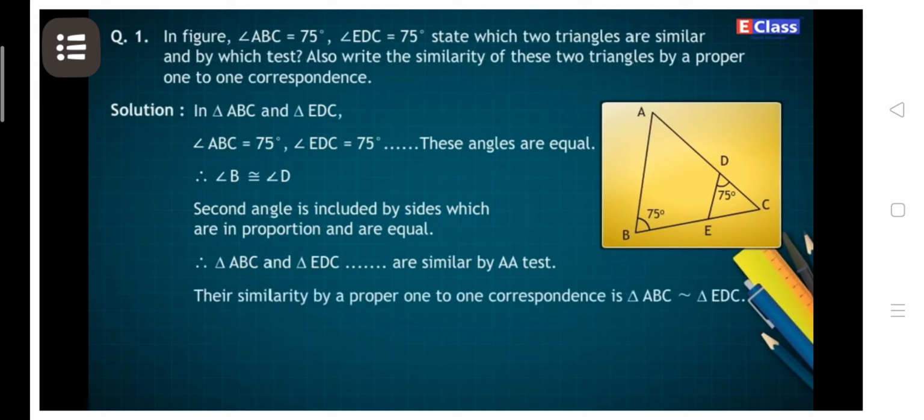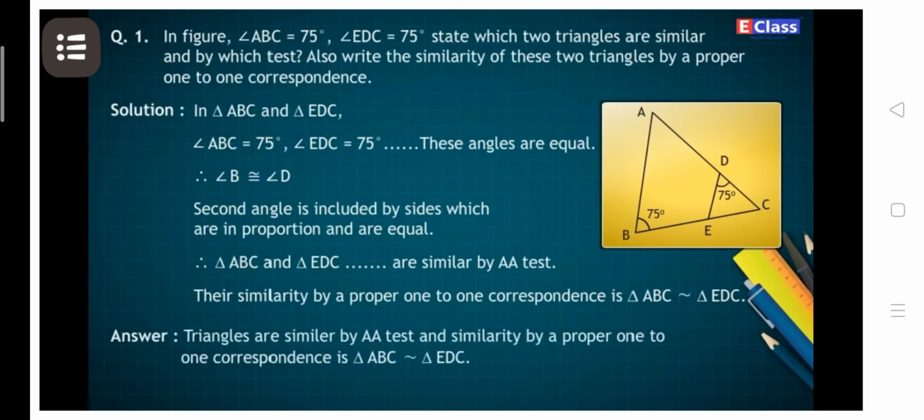Their similarity by a proper one-to-one correspondence is triangle ABC is similar to triangle EDC. Answer. Triangles are similar by AA test and similarity by a proper one-to-one correspondence is triangle ABC is similar to triangle EDC.